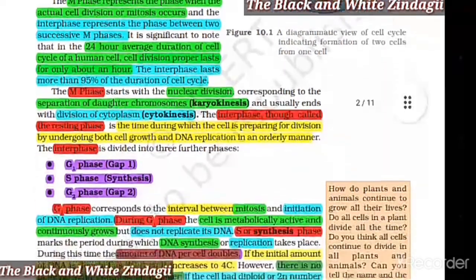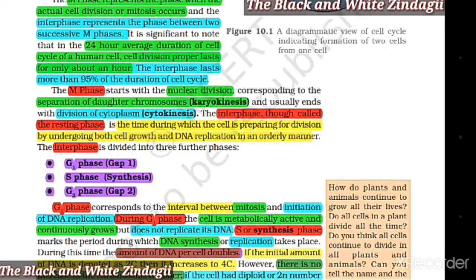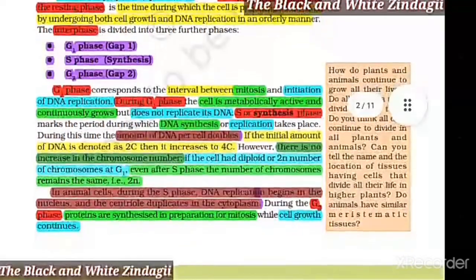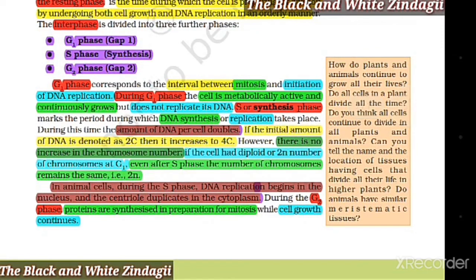The interphase, though called the resting phase, is the time during which the cell is preparing for division by undergoing both cell growth and DNA replication in an orderly manner. The interphase is divided into three further phases: G1 phase or gap 1, S phase or synthesis phase, G2 phase or gap 2. G1 phase corresponds to the interval between mitosis and initiation of DNA replication. During G1 phase, the cell is metabolically active and continually grows but does not replicate its DNA.